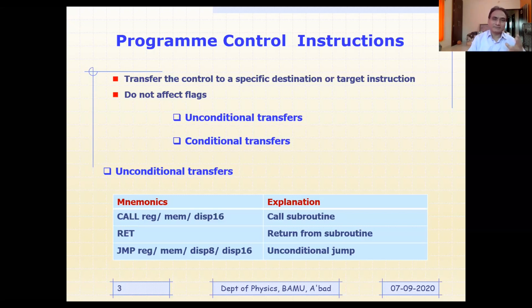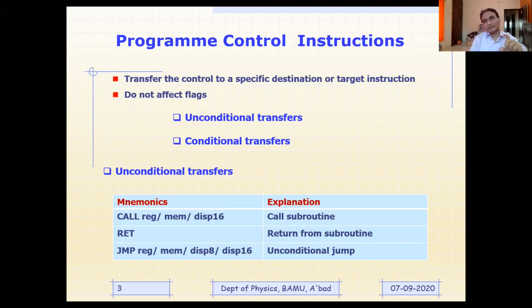For example, let us say you have a very big program in which you are going to perform addition often. Often means, let us say in one particular program, you are going to perform addition 10 times. Now, if for doing addition you need 5 instructions, then what you have to do? You have to write those 5 instructions 10 times.